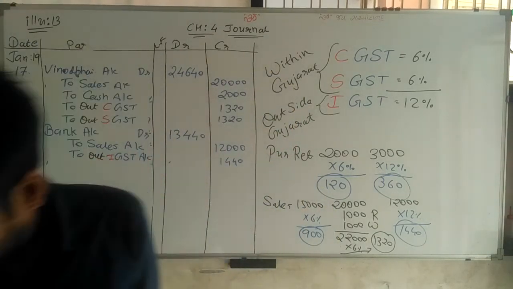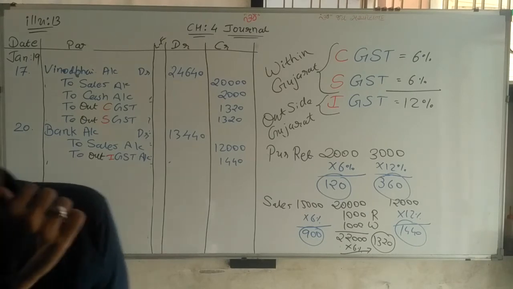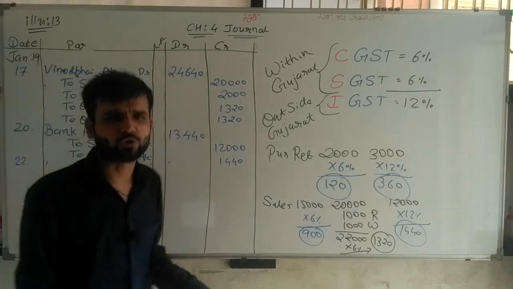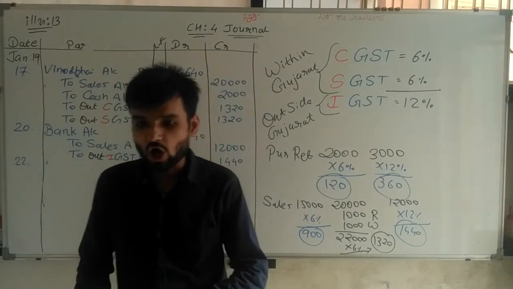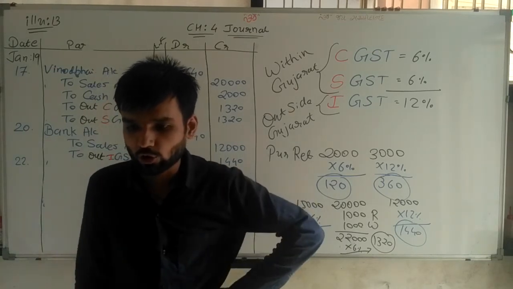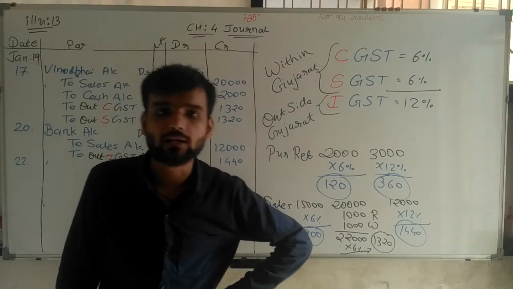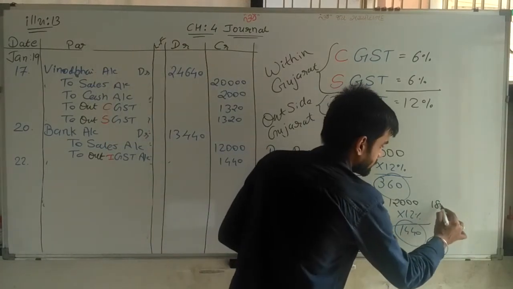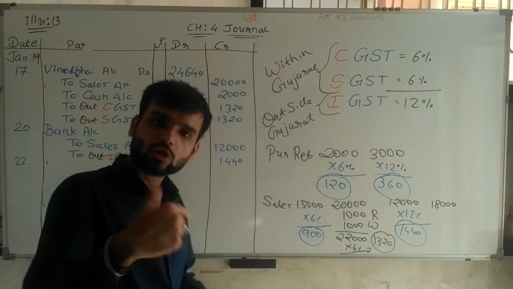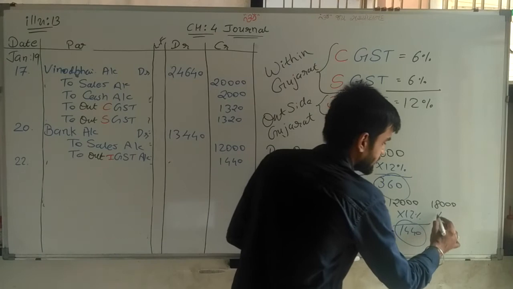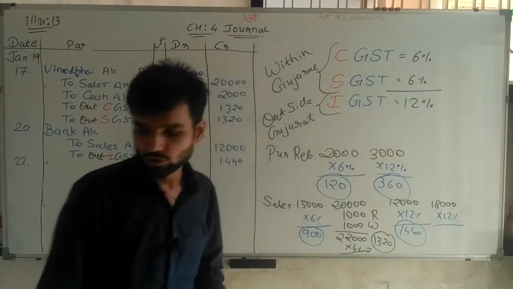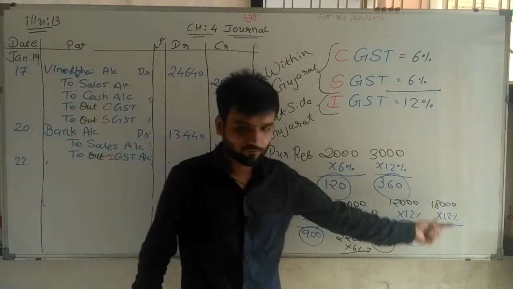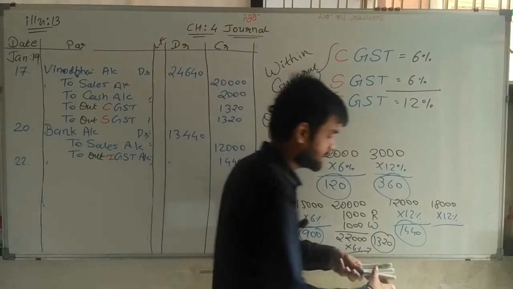Going ahead, next transaction, 22 dated. Now only 3 transactions left. Don't worry. So 22, goods of rupees 18,000 sold to Bhavesh Bhai of Bhopal. Now goods of 18,000, so again 18,000 rupees goods sold to Bhavesh Bhai of Bhopal. So out of Gujarat again, sir, 12% is considered. So if we calculate 12% of 18,000, we get 2,160.